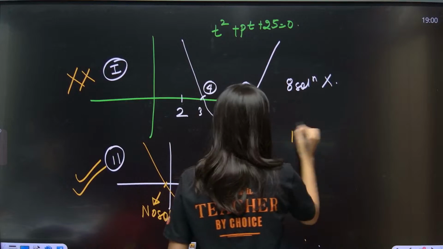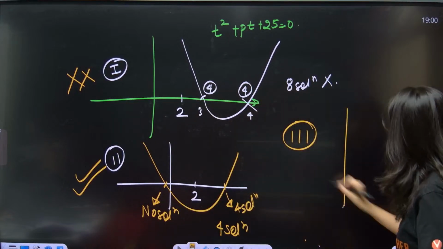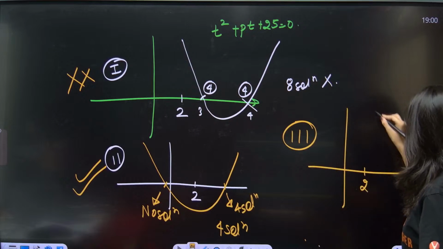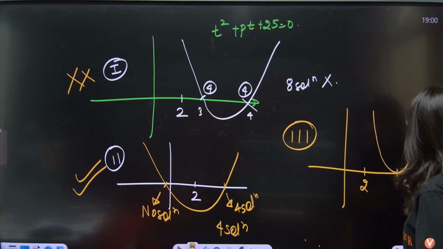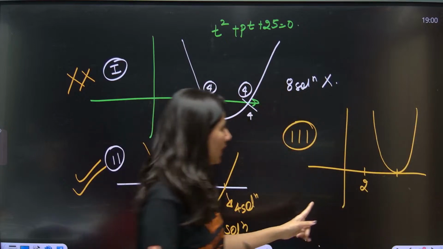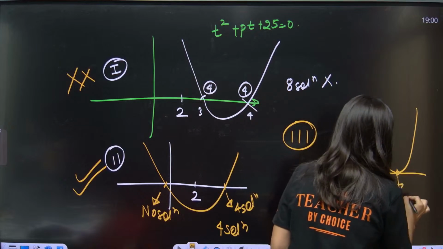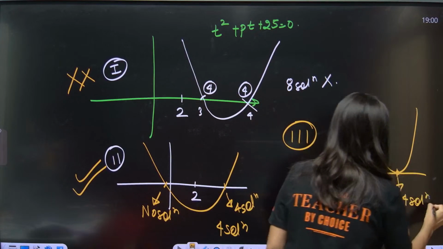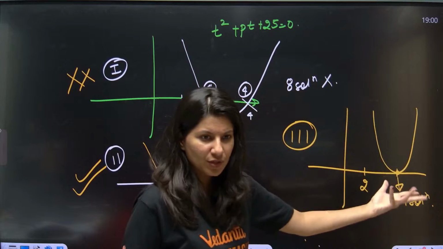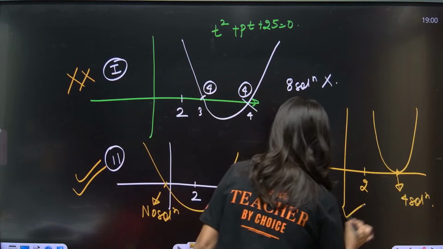Now the third case, I think majority of you might forget about this case. If this is your 2, this quadratic equation is having equal roots or a single root, and that root should be greater than 2. So this will obviously give you 4 solutions. t is equal to 3 suppose, or 4, so 4 solutions. So I think this is also an accepted case.